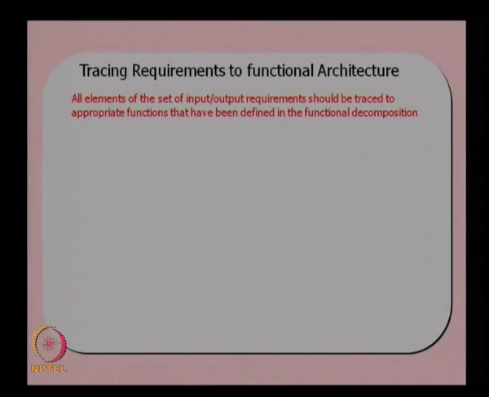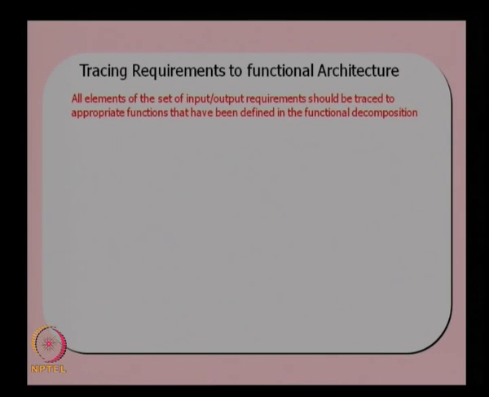We know that there are different requirements and we have provided different functions. Now we need to ensure that these functions are sufficient to provide the requirements, or we can trace the requirements and associate the corresponding functions to them. So elements of the set of input output requirements should be traced to appropriate functions defined in the functional decomposition.